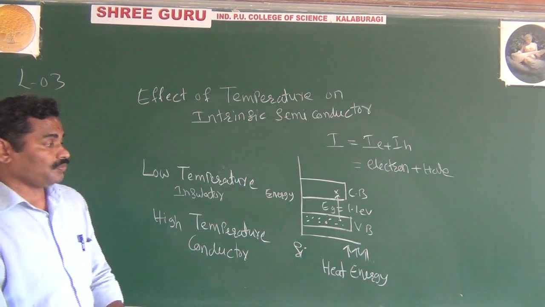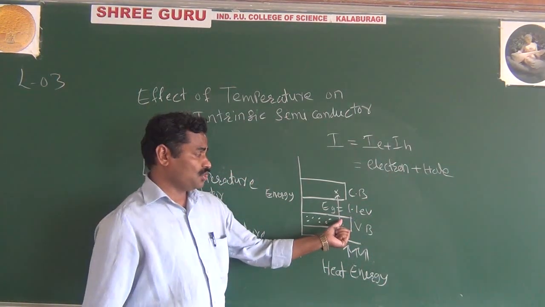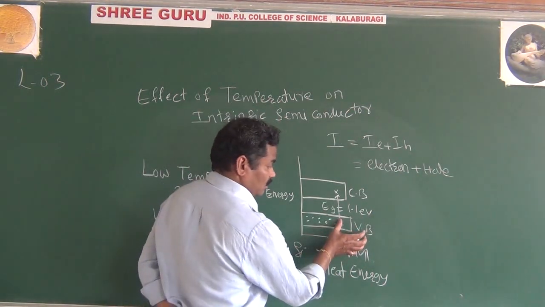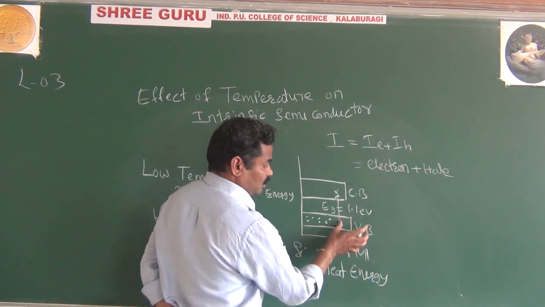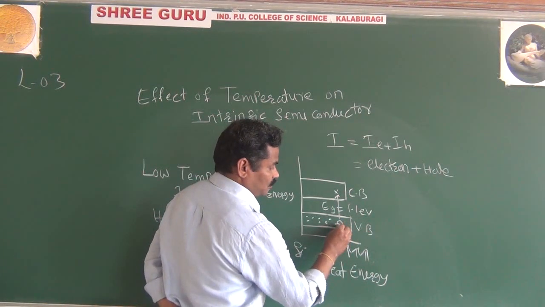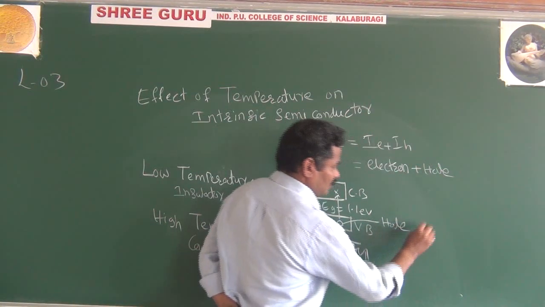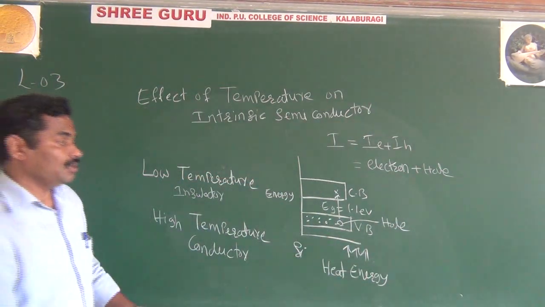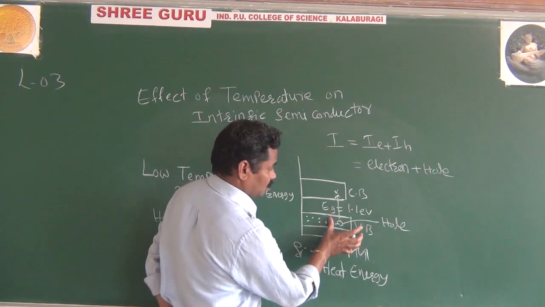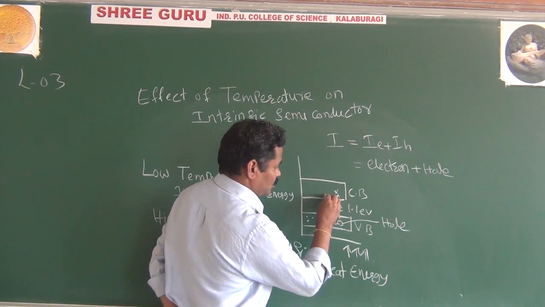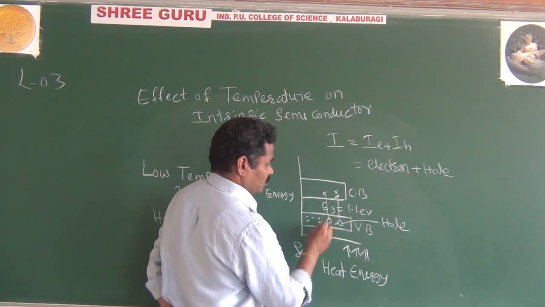And if they move from the valence band to the conduction band, this vacant place or position is nothing but a hole. Here, this electron moves towards here, and you have the vacant position. This vacant position is nothing but a hole. And like that, this electron having some energy also moves towards here. Here, this also.